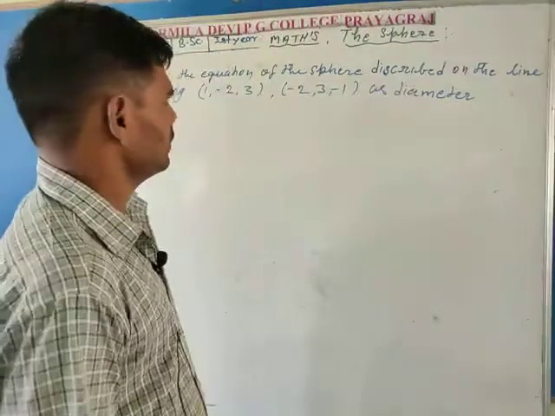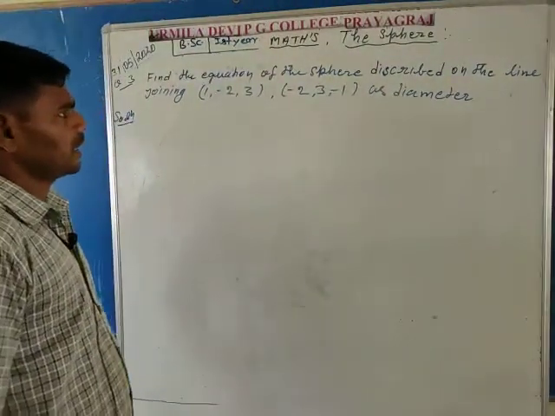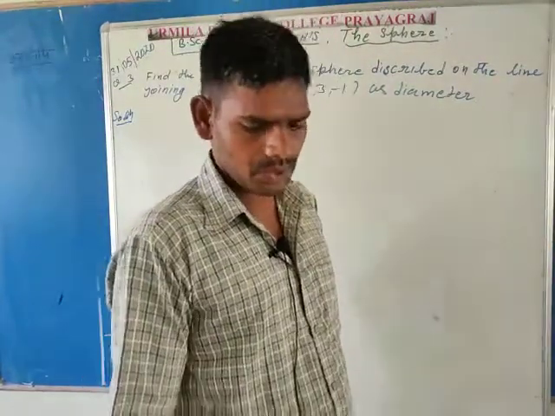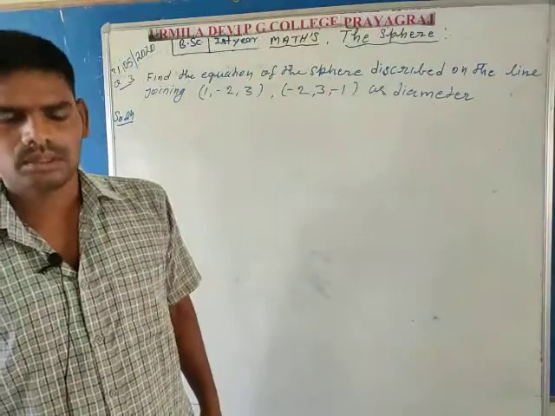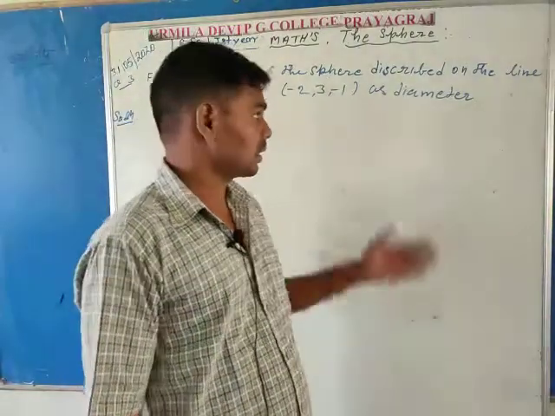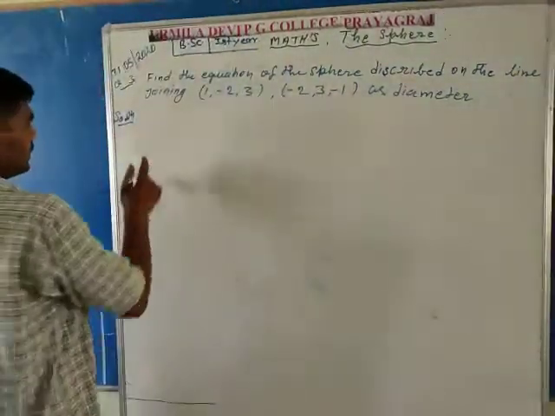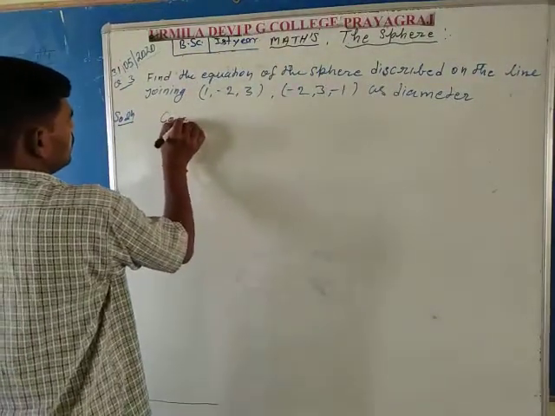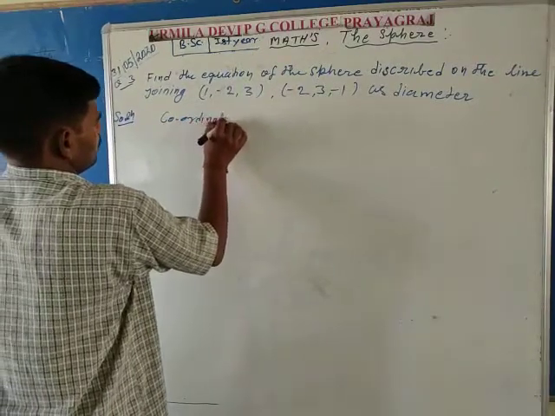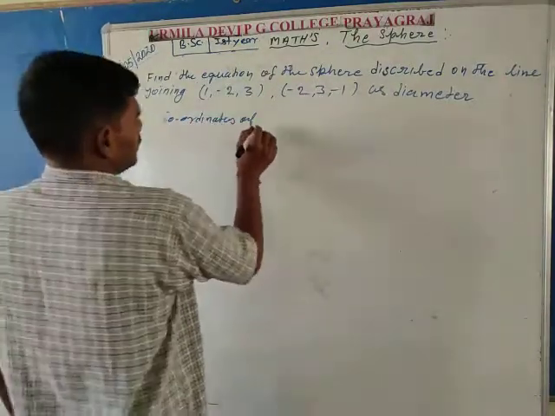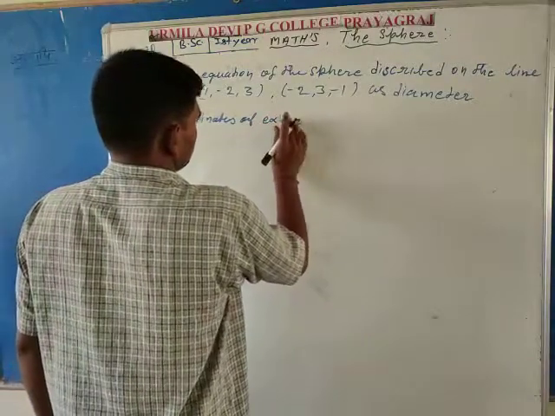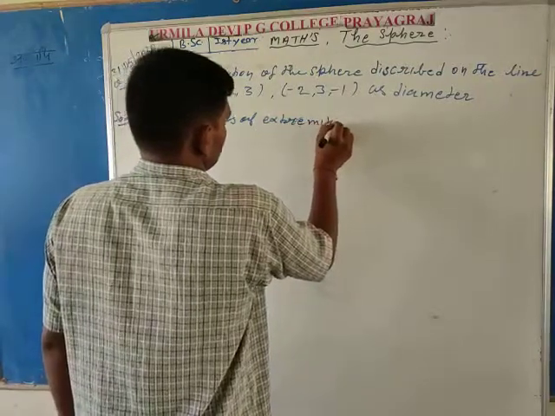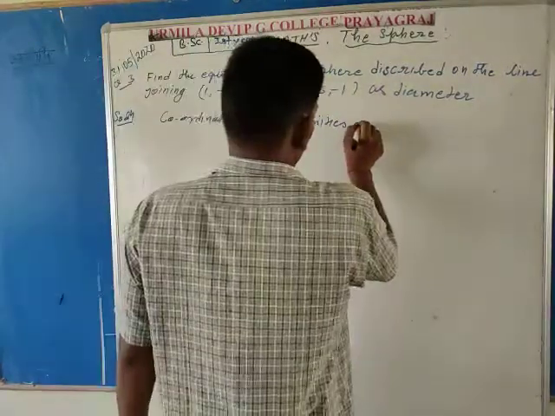This question depends on the article in which we discussed the sphere equation whose diameter extremities are given. So write the given points, the coordinates of the extremities of the diameter.